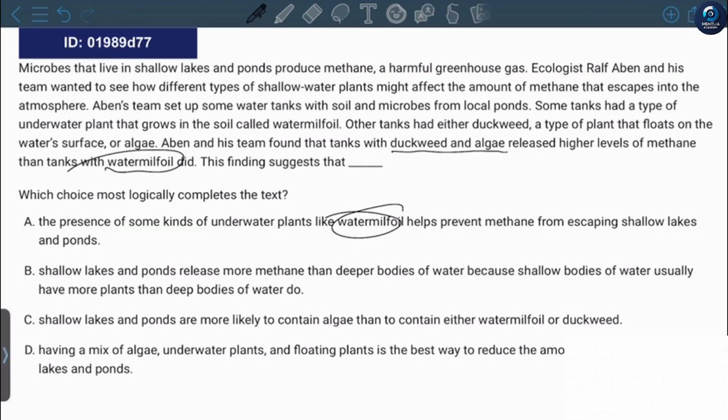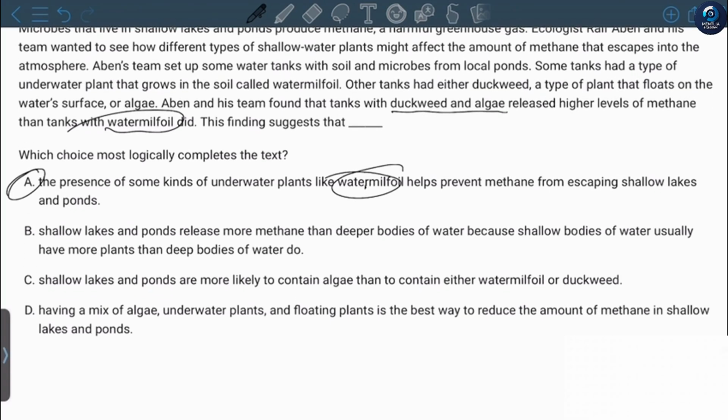The answer is probably A because exactly this plant released way less methane, but plants that are on the surface of the lake or the pond, like duckweed and algae, release way more methane, so water foil is way better. Let's look at other choices too to eliminate them.